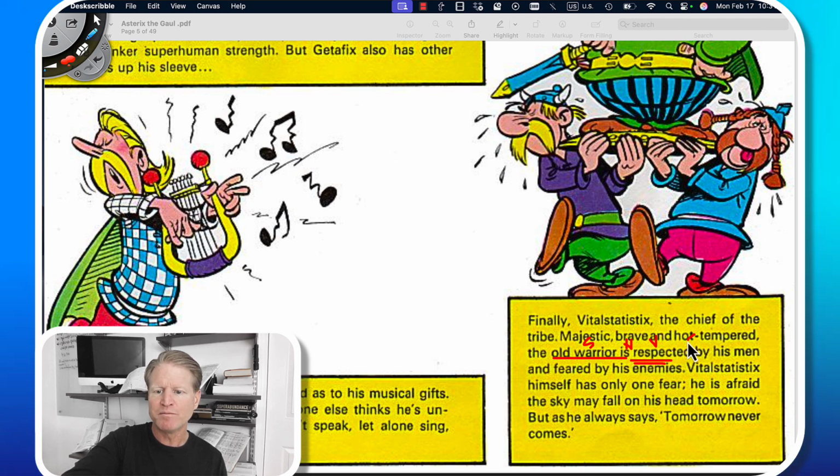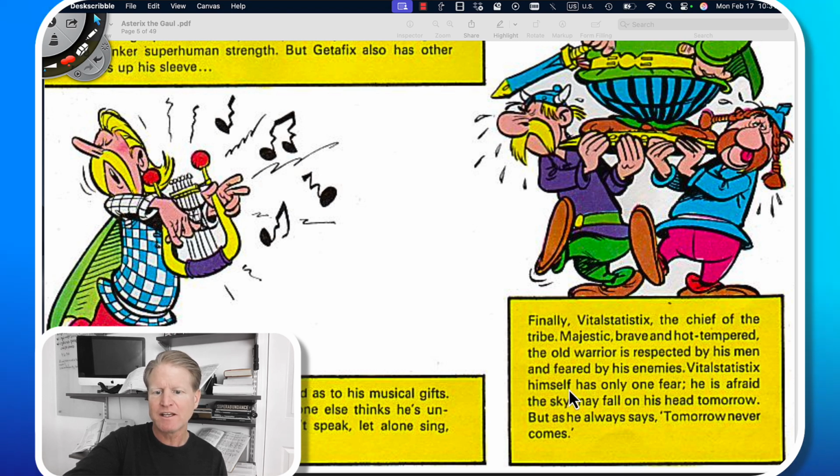He is respected by his men, and he is feared, another passive verb, by his enemies. So if we wanted to change this and make it an active sentence, we could say, his enemies fear him, and his men respect him. When it comes to Vital Statistics, his enemies fear him, and his men respect him.